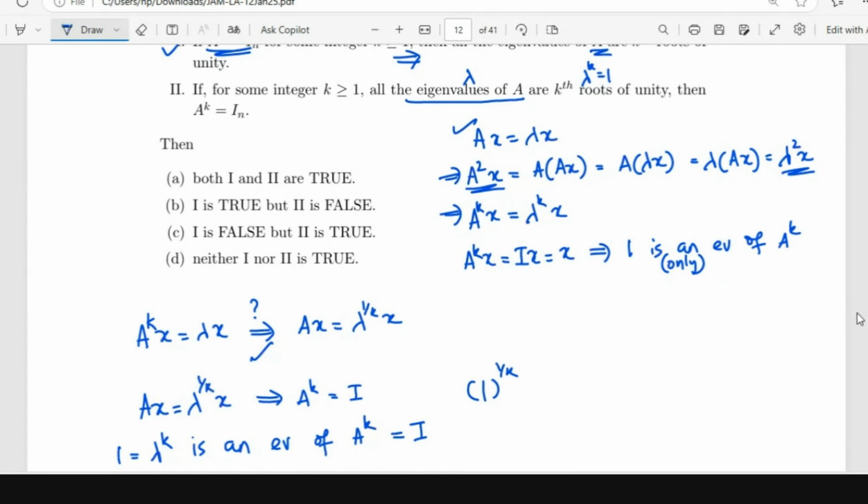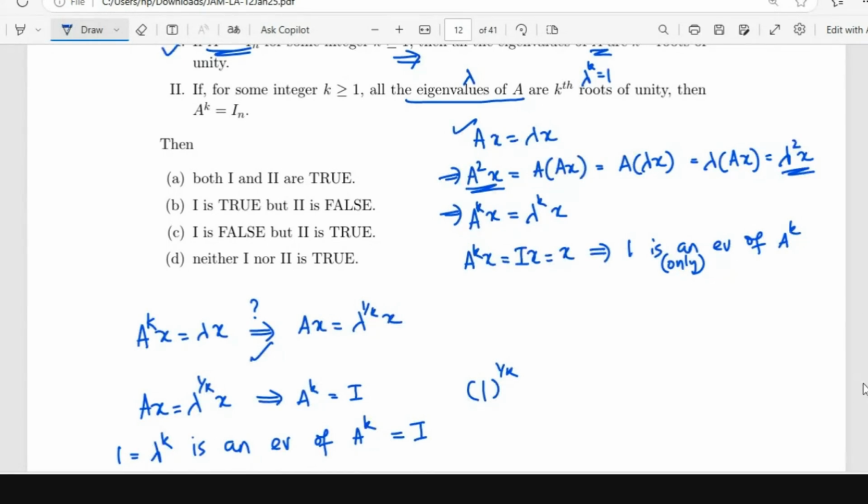So P inverse AP will be a diagonal matrix in which all entries are 1. So that will be an identity matrix. So from there we can conclude that A to the power k will be identity. All right. So this is exactly why this question was posed, probably, that we think of it this way.